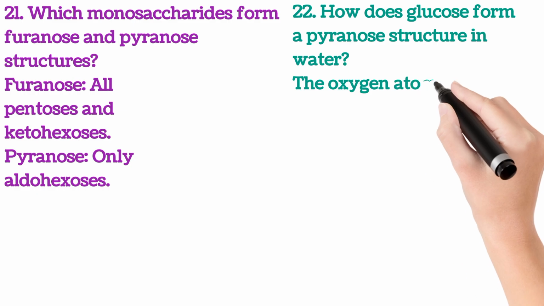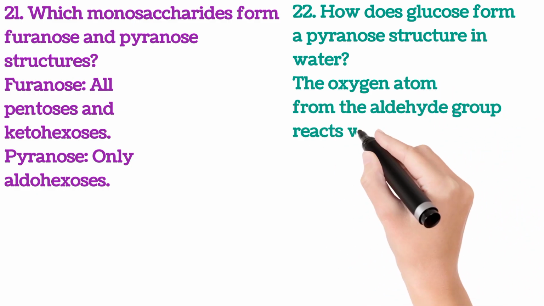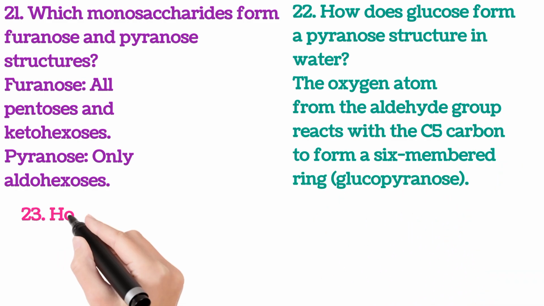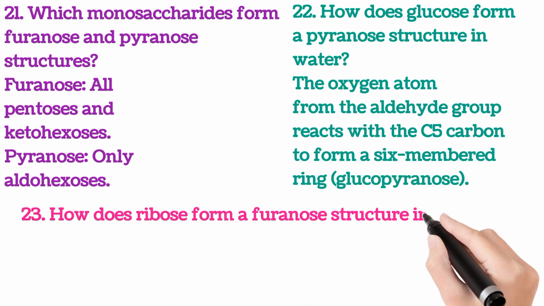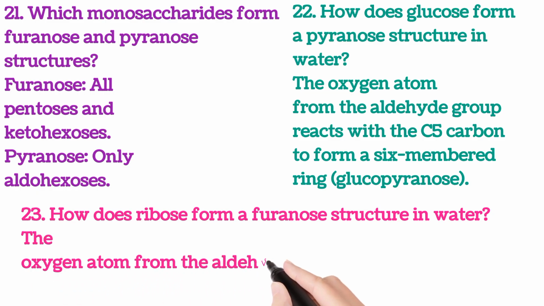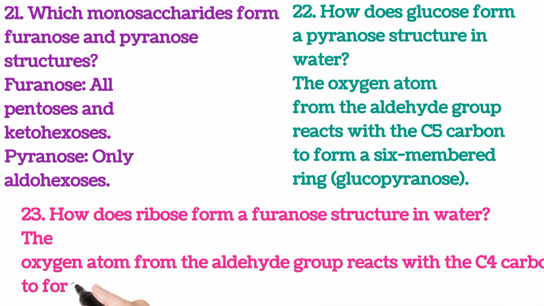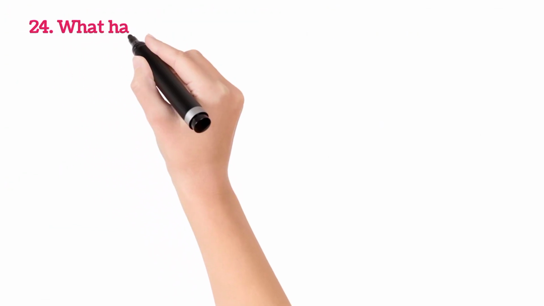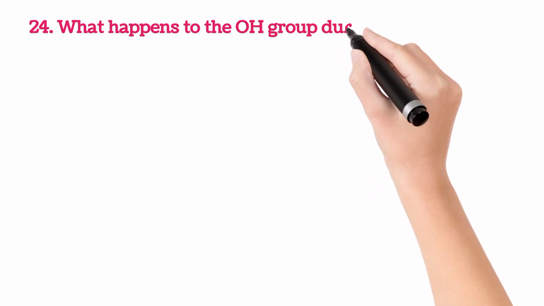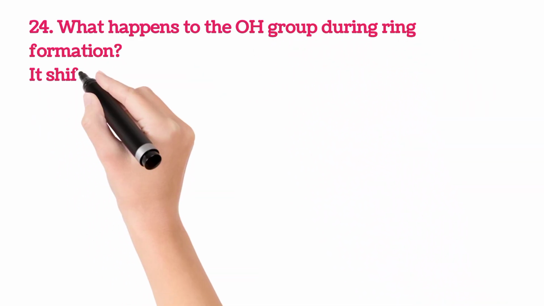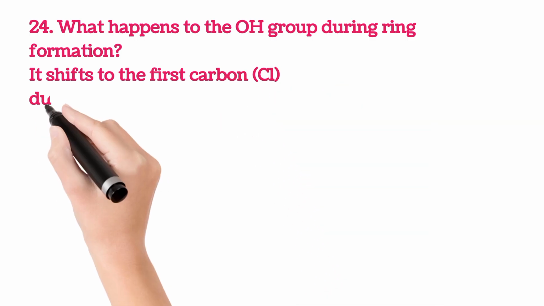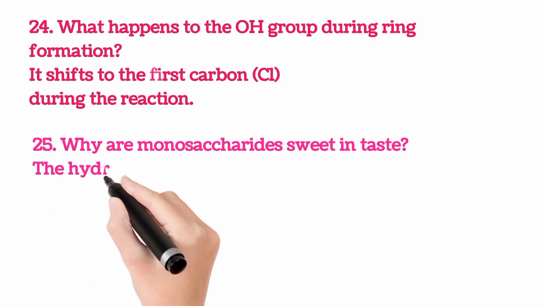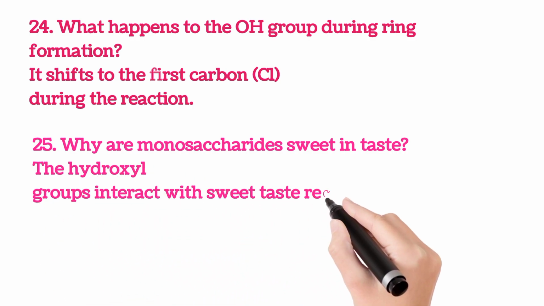The oxygen atom from the aldehyde group reacts with the C5 carbon to form a 6-membered ring, glucopyranose. 23. How does ribose form a furanose structure in water? The oxygen atom from the aldehyde group reacts with the C4 carbon to form a 5-membered ring, ribofuranose. 24. What happens to the OH group during ring formation? It shifts to the first carbon, C1, during the reaction. 25. Why are monosaccharides sweet in taste? The hydroxyl groups interact with sweet taste receptors on the